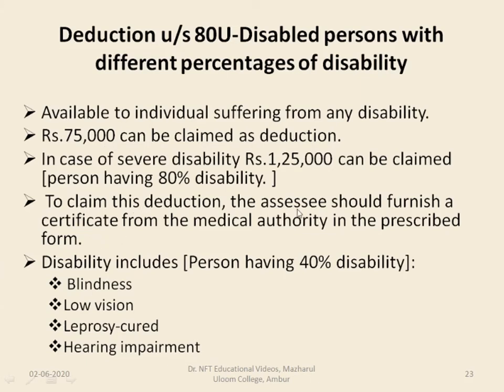To claim this deduction, the assessee should furnish the certificate from medical authority in the prescribed form. Disability includes blindness, low vision, leprosy cured, and hearing impairment.